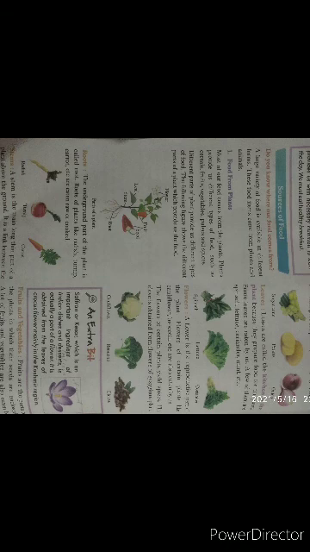Certain plants have underground stems that we eat. Examples are potato, onion, ginger, etc. That means some plants have underground stems. Their stem will be under the soil. That is what we call underground stems. Examples: potato, onion and ginger. These are also eatable.